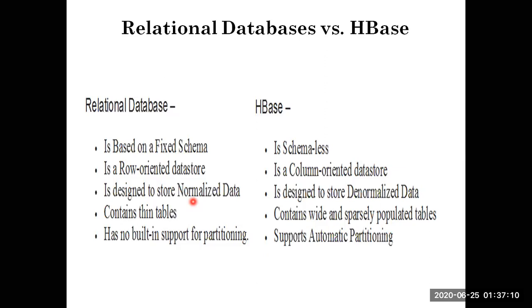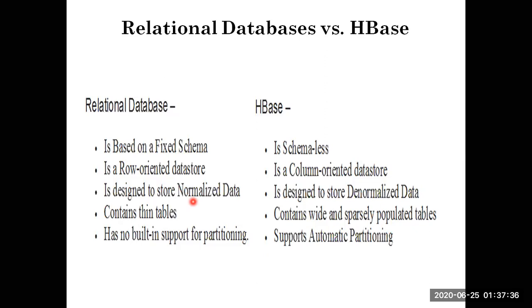What does normalization do? Normalization helps us make sure that we don't have any duplicate or replicated data, and that we maintain proper relations in our database schema. A relational database contains thin tables, while HBase contains wide and sparsely populated tables.